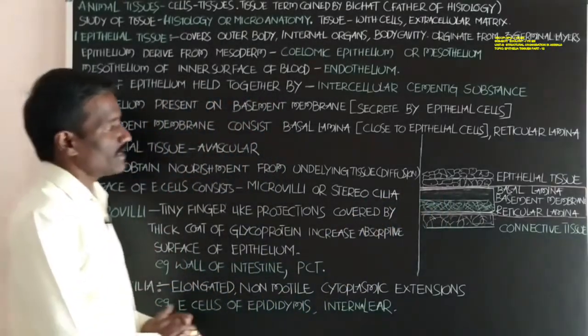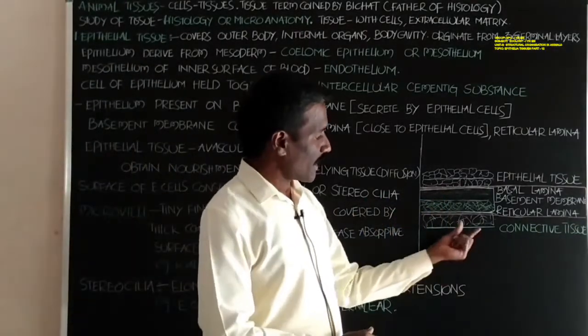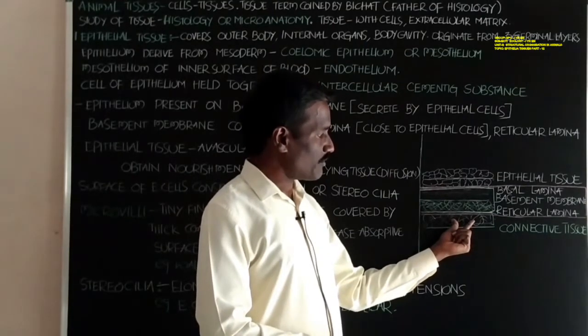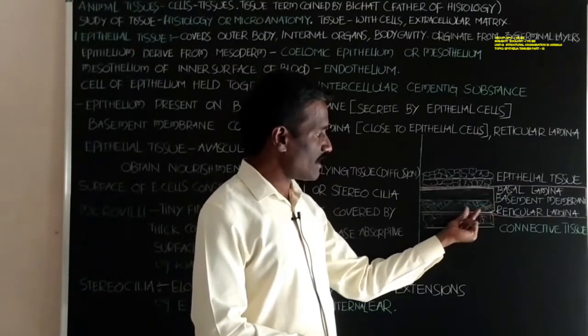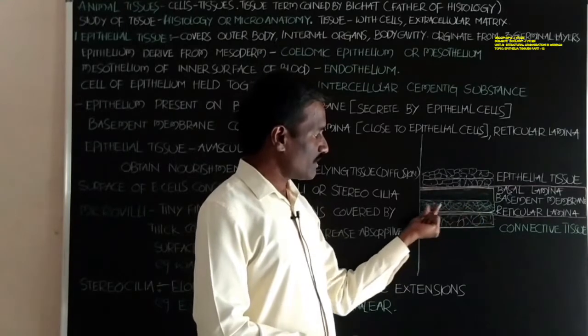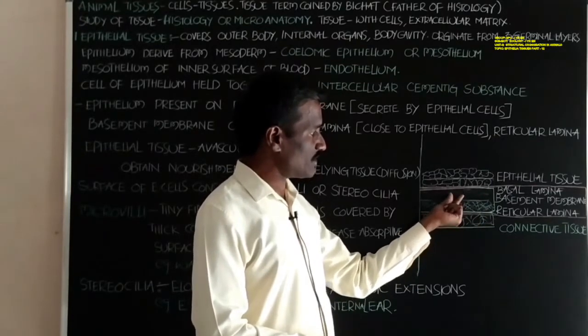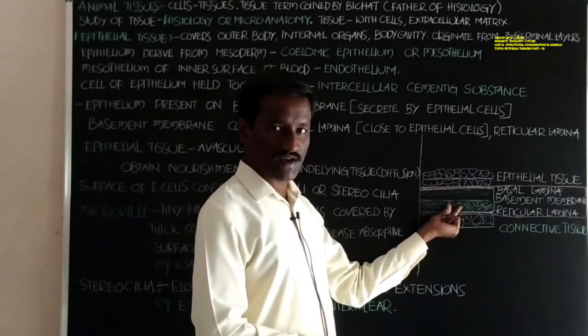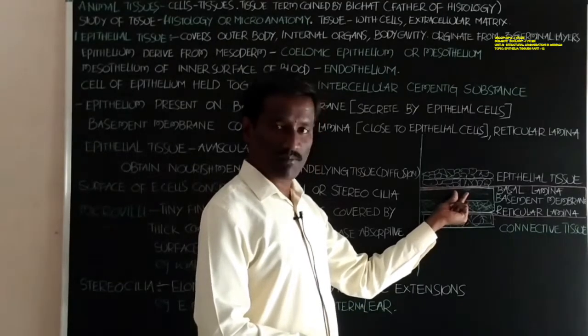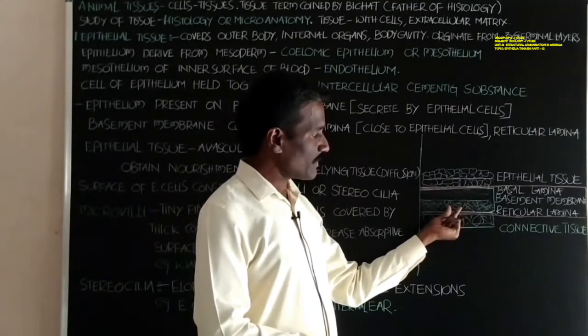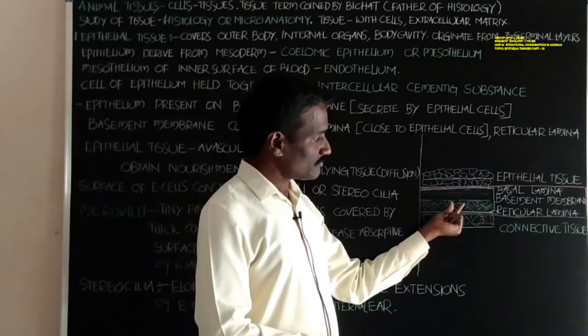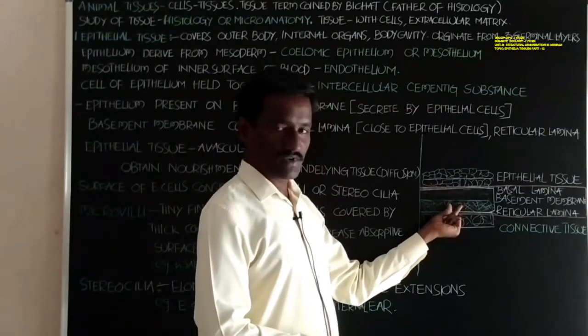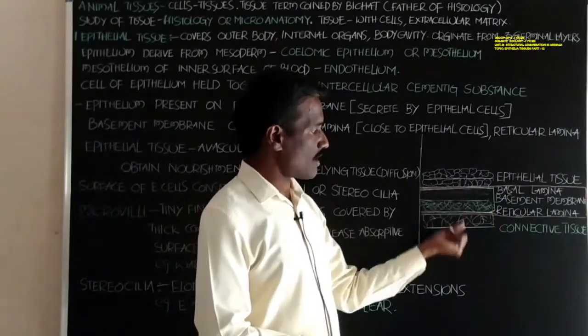Okay, students, if you observe, connective tissue is there. Above the connective tissue there is a basement membrane. The basement membrane divides into two thin layers. The upper layer is called basal lamina and the under layer is called reticular lamina.